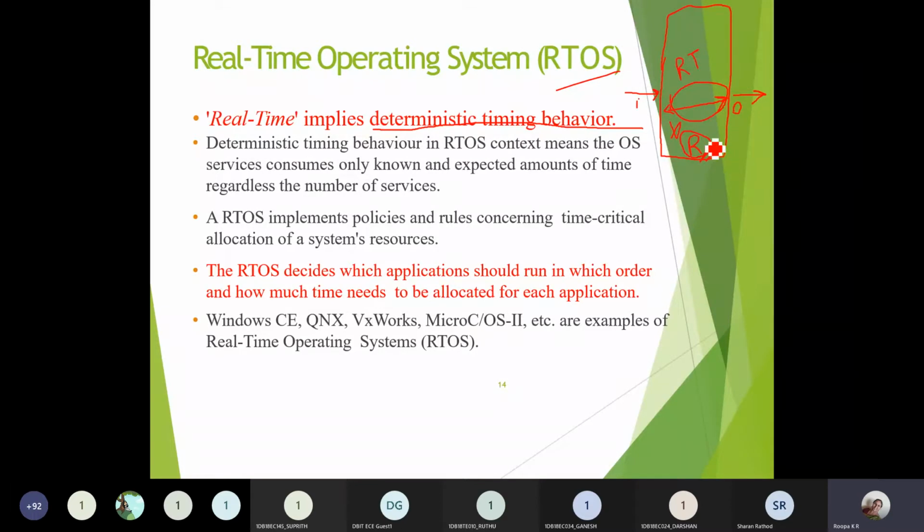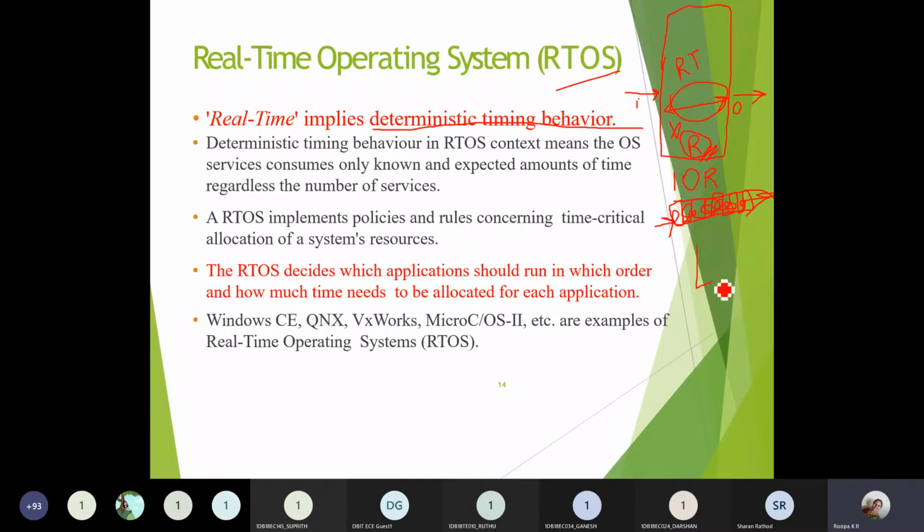All the system resources used within this real-time operating system should work within the stipulated time. Suppose I have 10 resources and all are working in parallel, all these resources should take a predefined amount of time for their operation and produce the necessary output for the given input. So no delay will be introduced by these resources. Whatever data you give will be processed by these resources within the given amount of time, and you'll get the output.